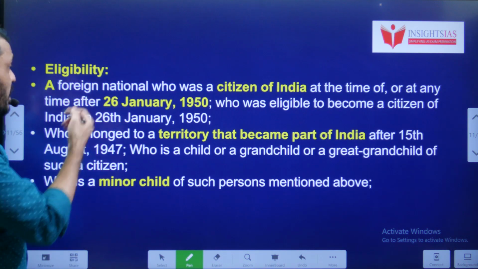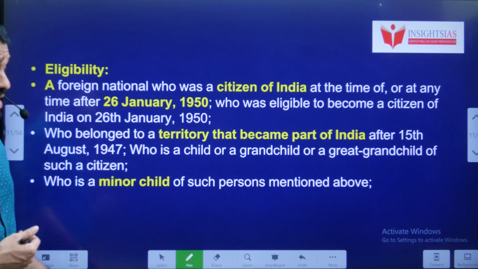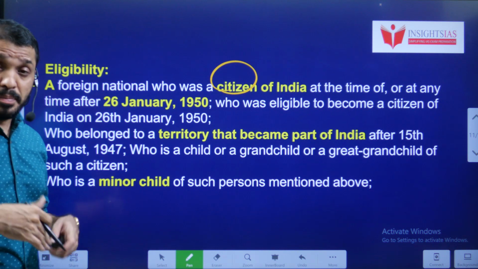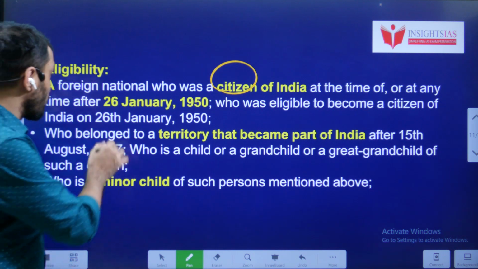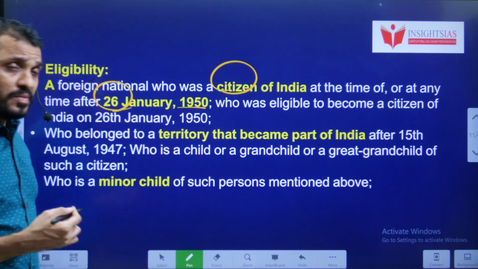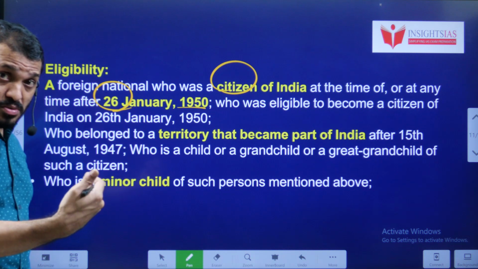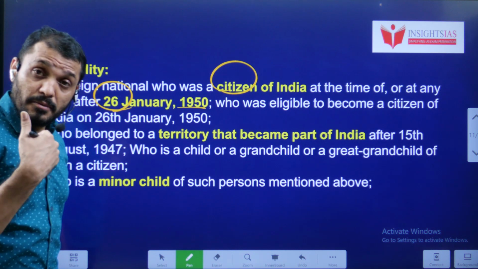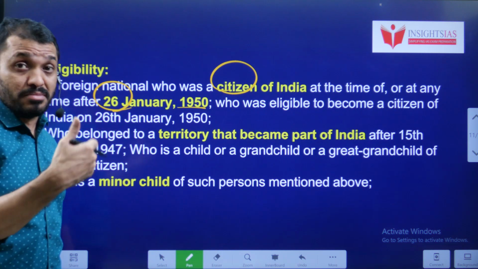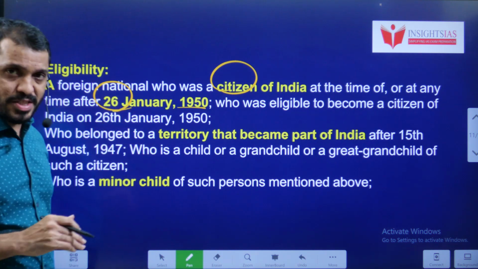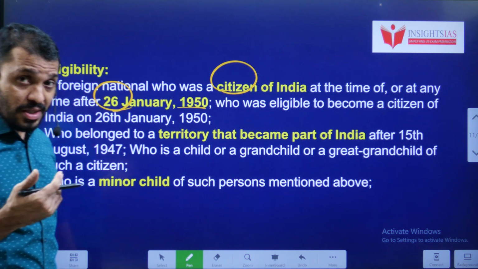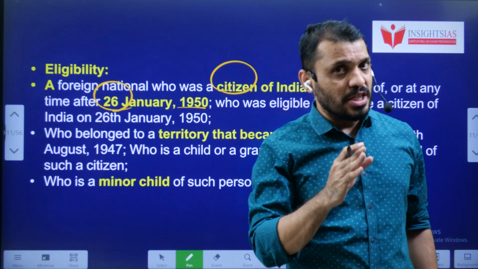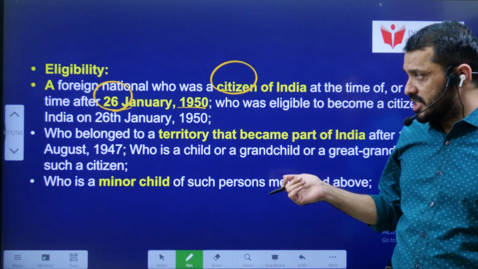Next, eligibility. Who will get the eligibility? Eligibility means any person who was a citizen of India on 26 January 1950, or else, after 26 January 1950 also, if they have the eligibility to become a citizen of India, then they will get the Overseas Citizen of India. And not only that person, even their children and grandchildren are also entitled to become Overseas Citizens of India.